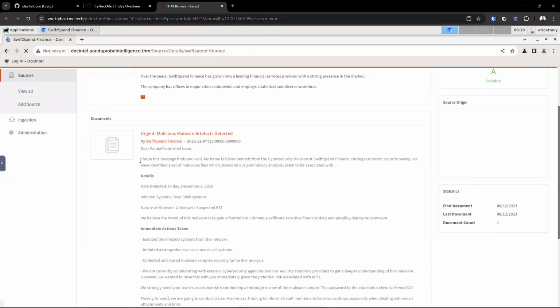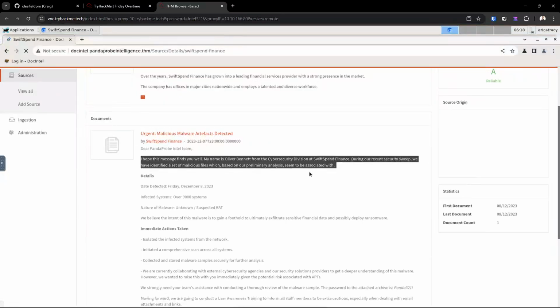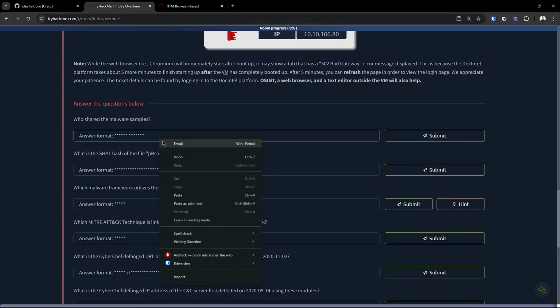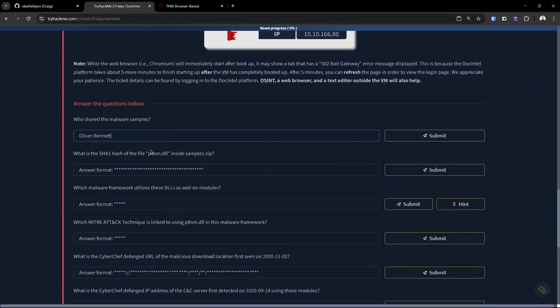We can see in the first paragraph, it says, "I hope this message finds you well. My name is Oliver Bennett from the Cybersecurity Division." All right, so here's the individual, Oliver Bennett. Now let's go ahead and copy that out. Let's try that again. Oliver Bennett, let me copy you. Paste you in. Bam.